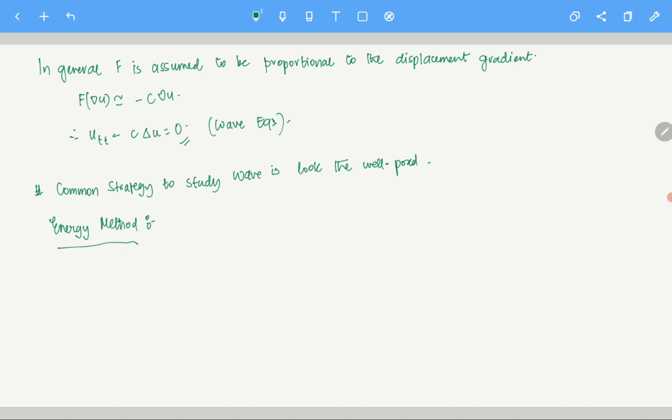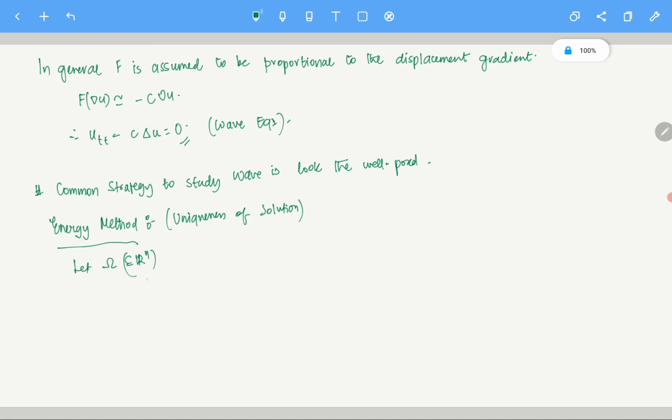Energy method. Now to do that, first of all we have to understand what the domain is. So we assume, let omega be a subset of Rn. First of all, we are talking about uniqueness. So the first question is uniqueness of solution. For the well-posedness part, we first start with the uniqueness.